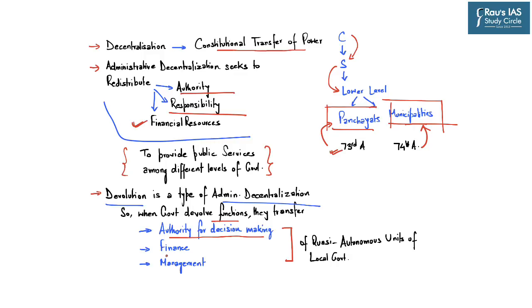There is transfer of authority with respect to financial decisions and also management of various issues which have been provided to be dealt with by panchayats and municipalities. And in this regard, the 11th Schedule and 12th Schedule of the Constitution were also added to provide for various activities under which panchayats and municipalities can make their respective laws.